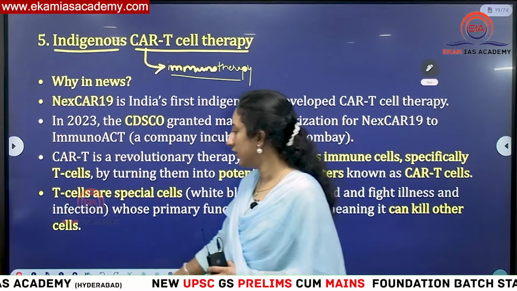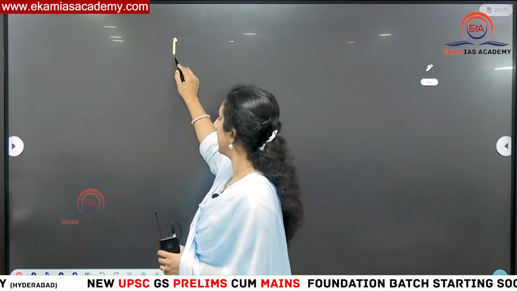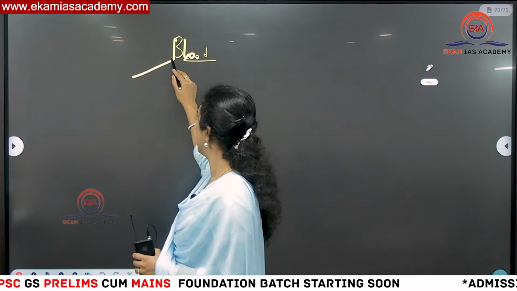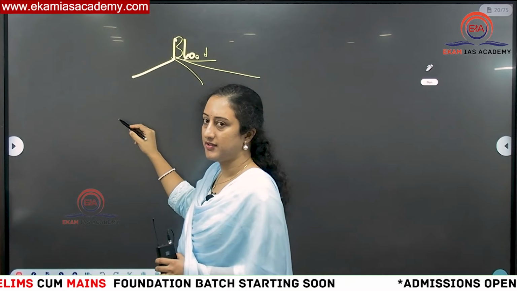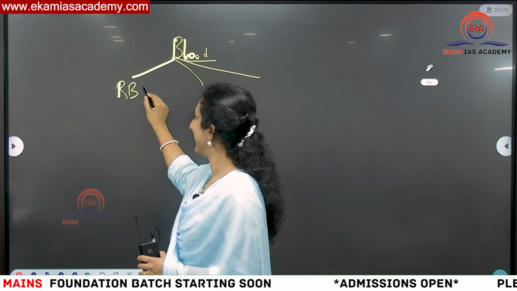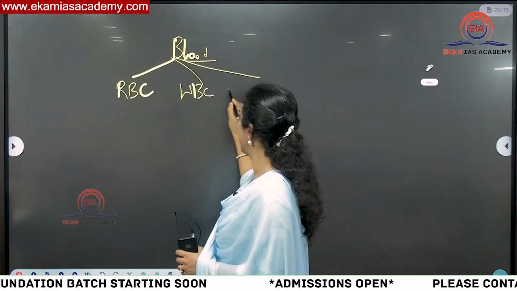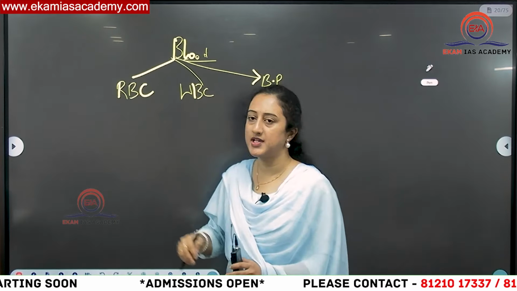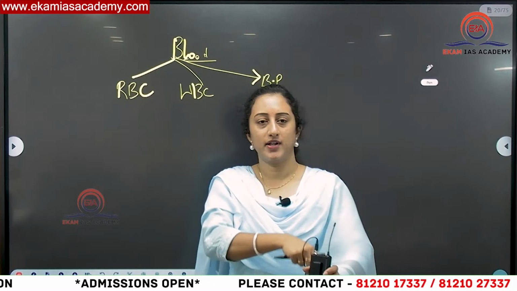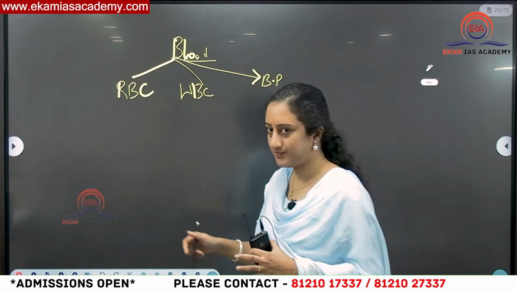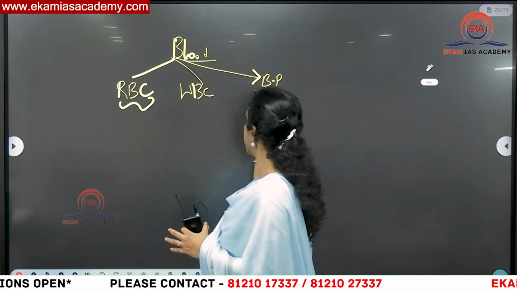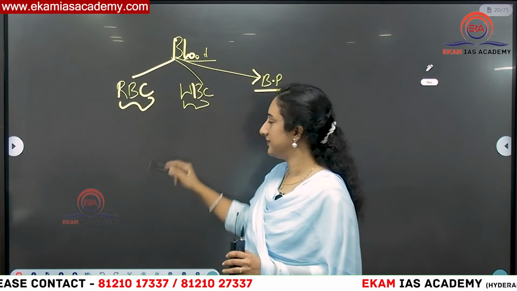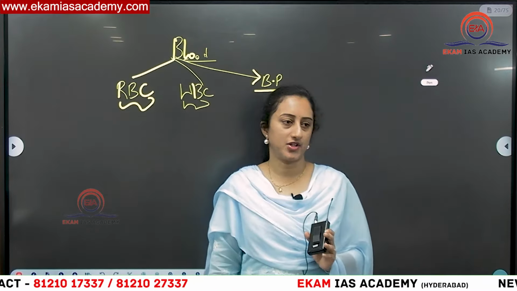To understand this, you need to know one basic thing. Everyone has blood, right? In this blood, we have RBCs, WBCs and blood platelets, right? What is the job of RBC? Very good, exchanging oxygen and carbon dioxide. That is the main role of RBC. Then what about platelets? Clotting the blood. Then what about WBC? To fight against infections.